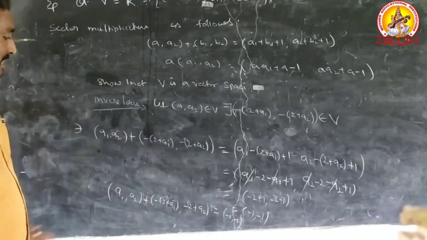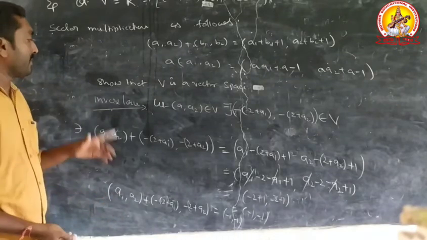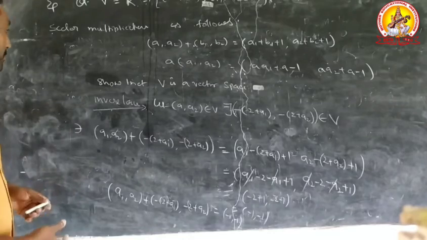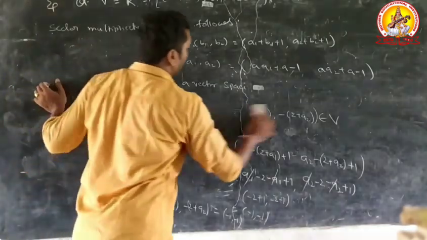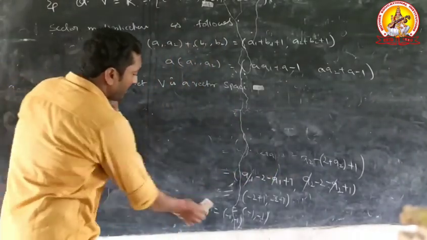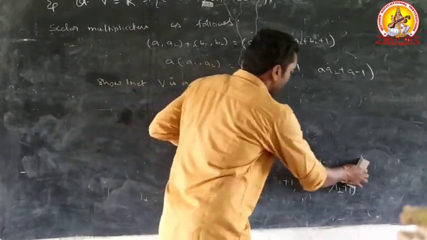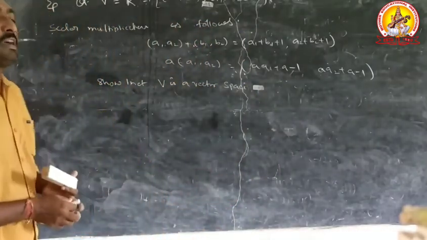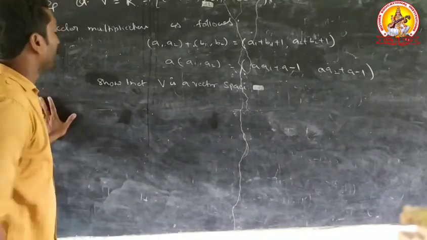Therefore, V satisfies the additive inverse, therefore V satisfies the inverse law. In this case, the identity element is (minus 1, minus 1) and the inverse element is (minus 2 minus A1, minus 2 minus A2).